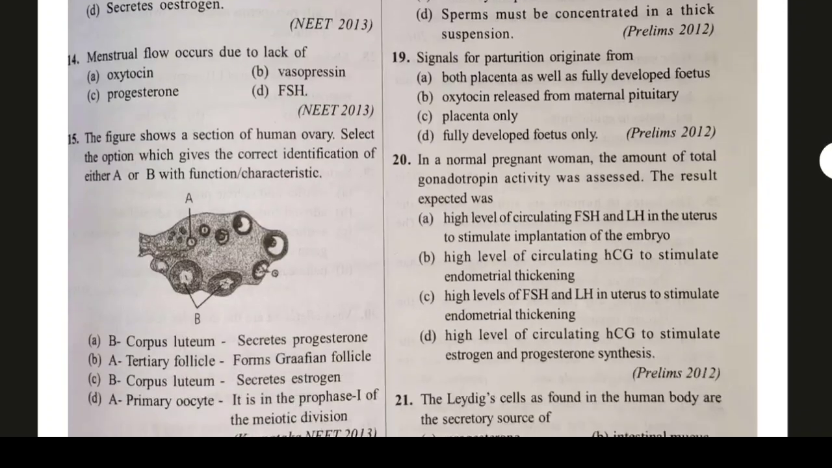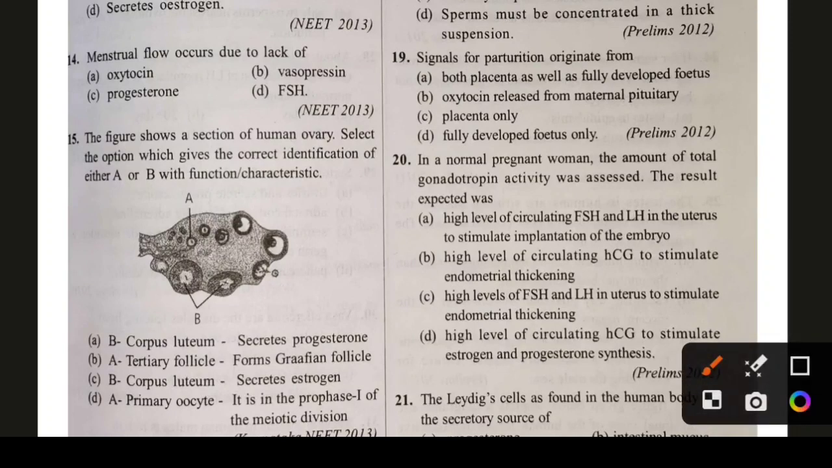Question number 19. Signals for parturition originate from. Option A, both placenta as well as fully developed fetus. Option A is the correct answer.